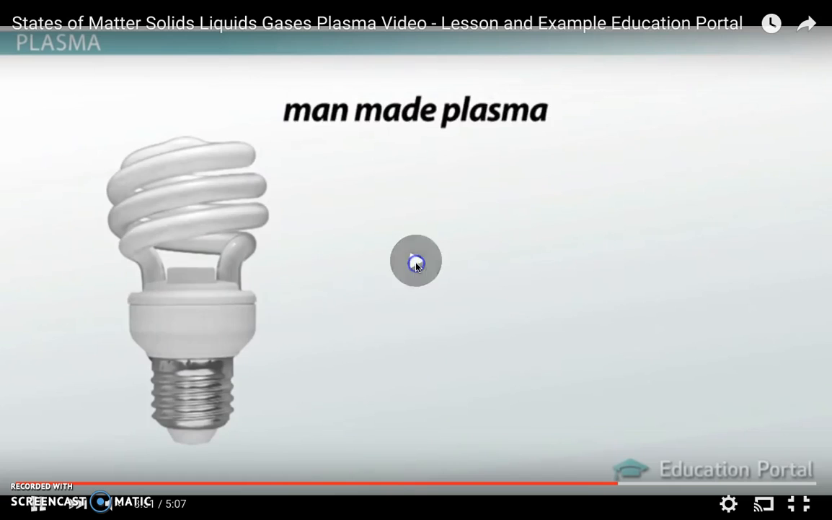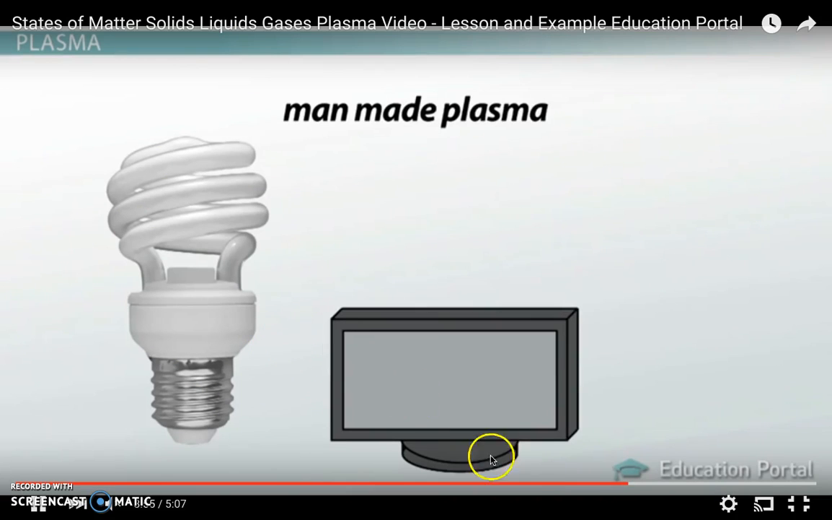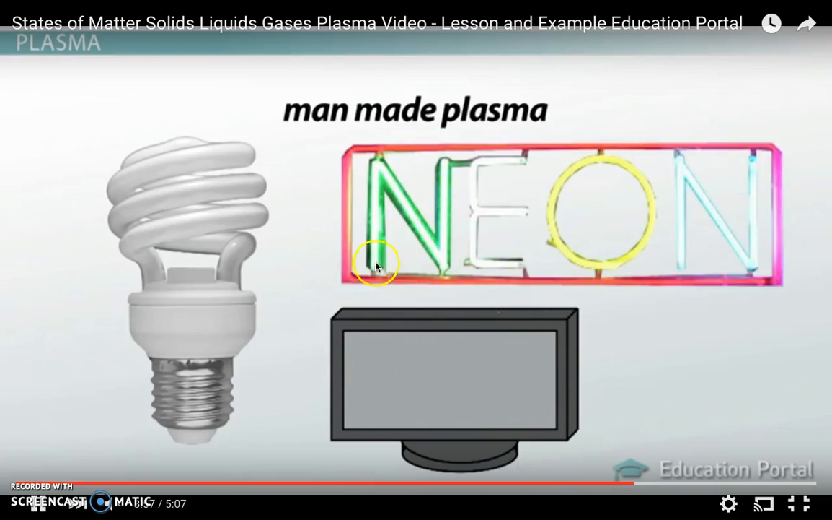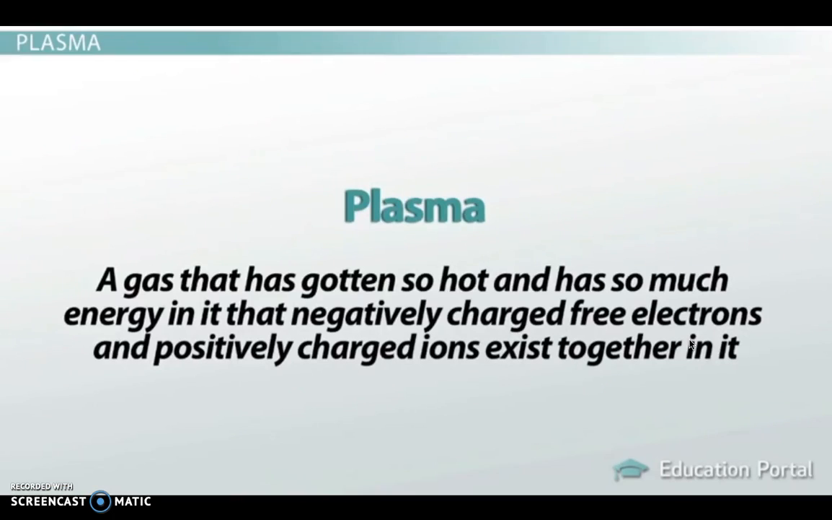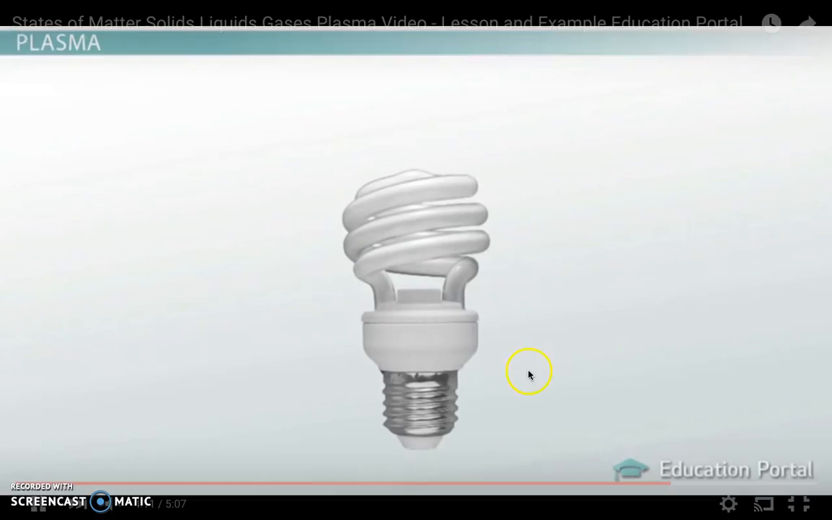So we do have man-made plasma, and we can do that in different electrical light bulbs. Because they are able to conduct electricity so well, we use them a lot. So we have our electrical light bulbs, our plasma TVs, any neon signs are made of plasma, and we just superheat them so that these electrons leave their atoms, and then all the free electrons and the positively charged ions exist together.